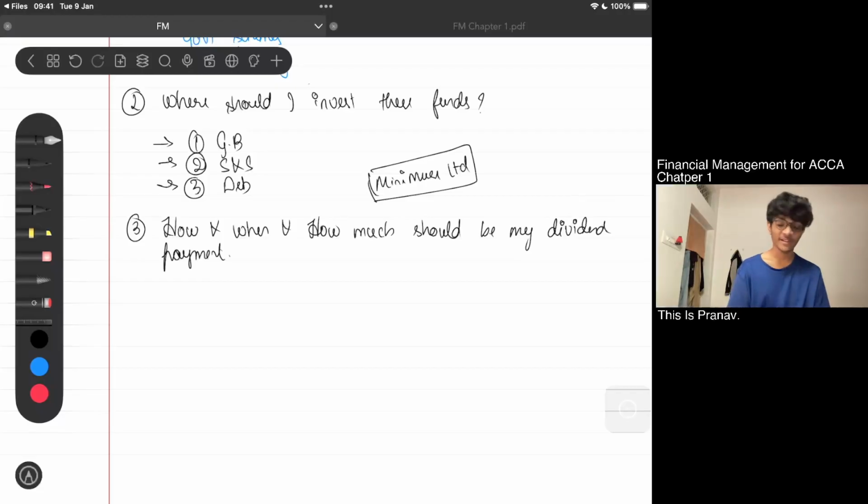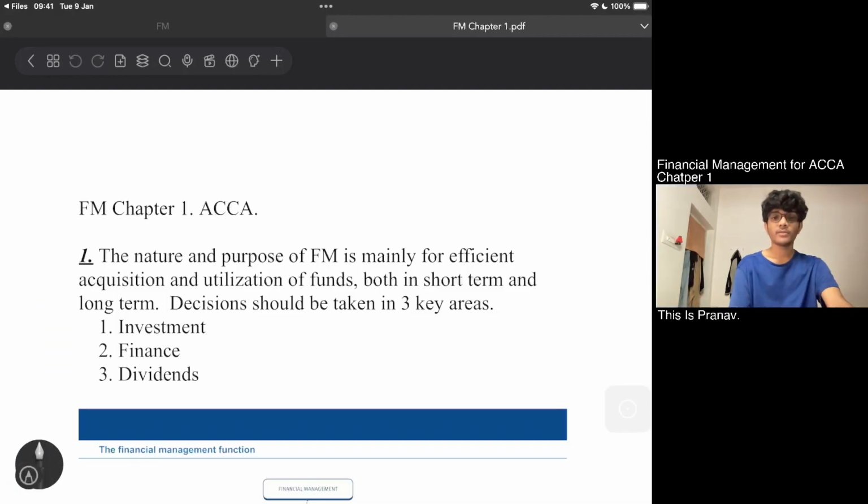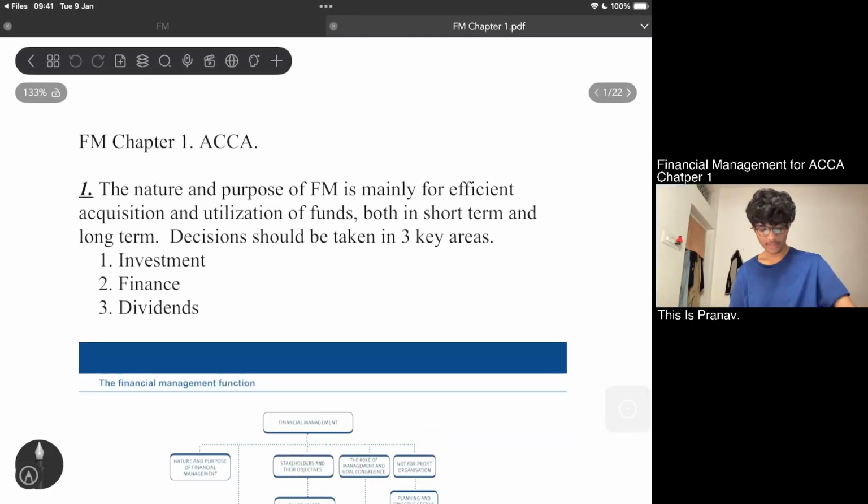So all those things will be in my notes as well, so we'll be referring to my notes. So yeah, we'll start with chapter 1. The introduction is as simple as that. I don't want to spend a lot of time on the introduction, so let's start with this chapter. First of all, this is the PDF that I've created. I hope you can see this. Is this visible? Yeah.